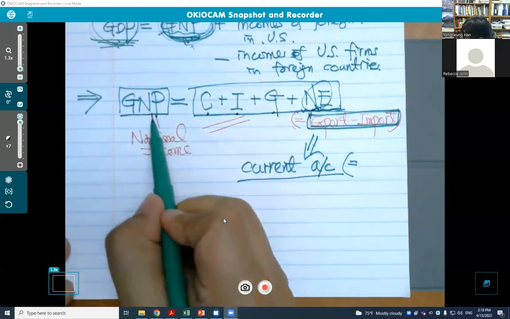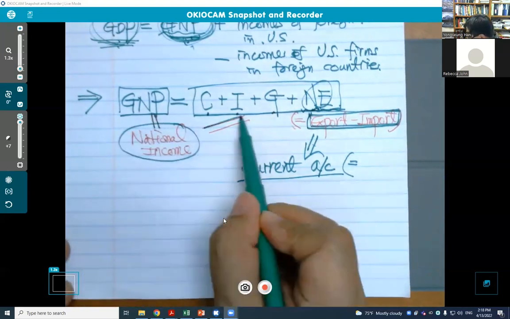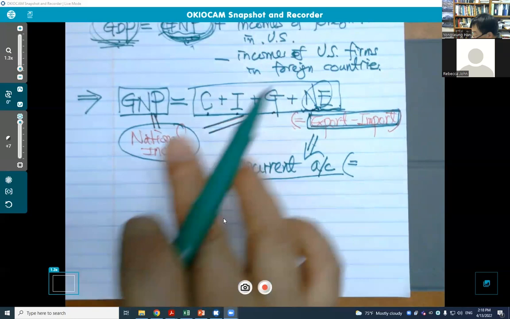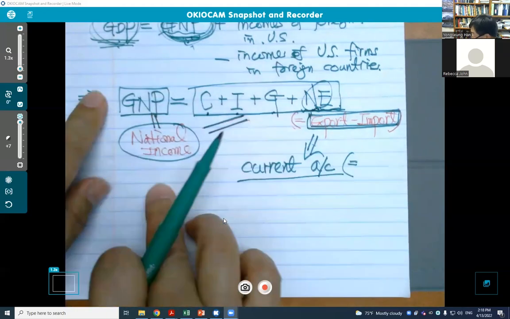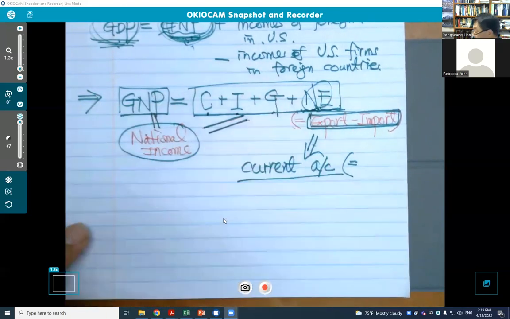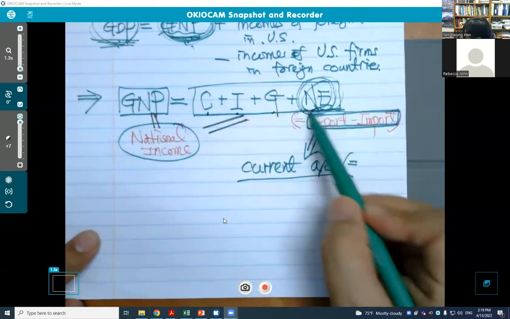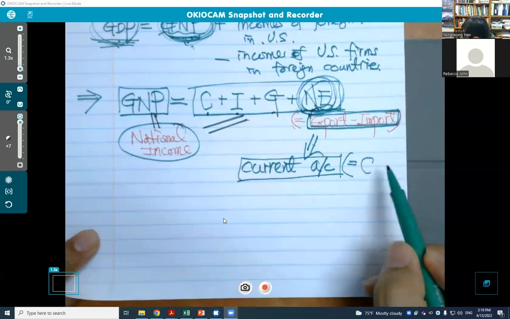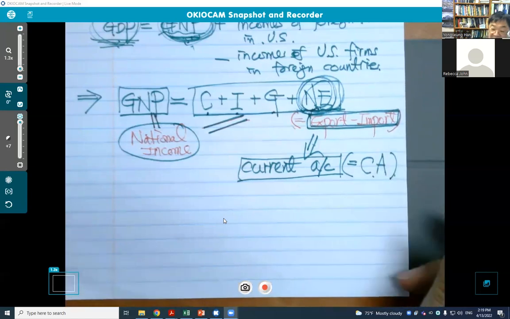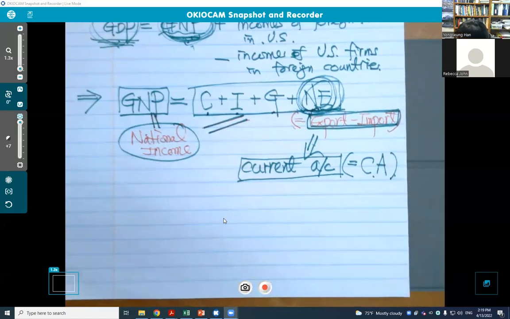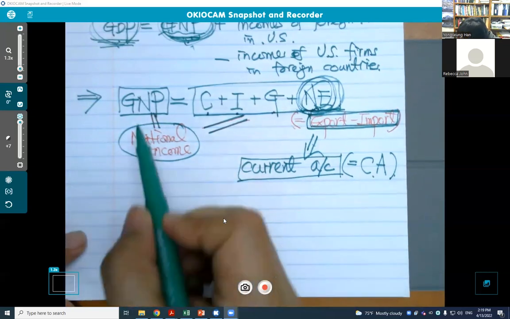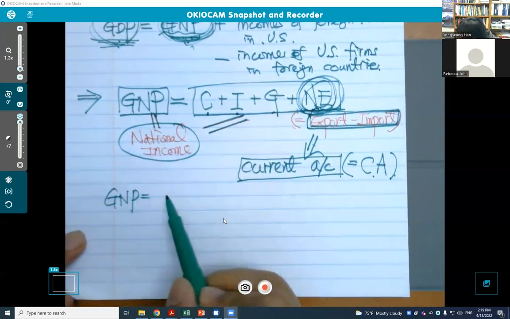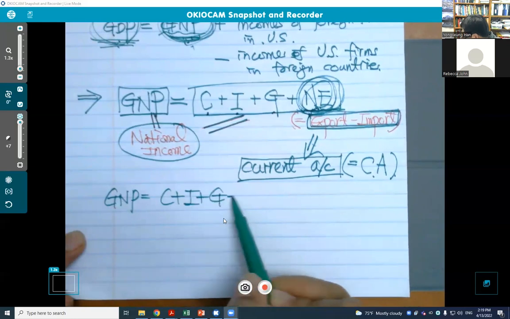And this must be the same as our national income. This net export is called the current account, shortly CA. So GDP is C plus I plus G plus the current account.